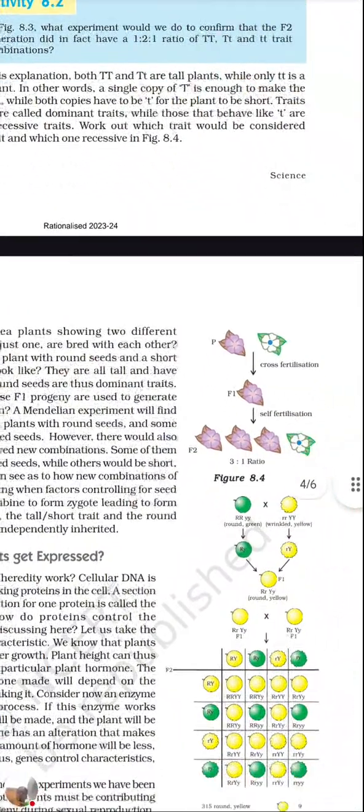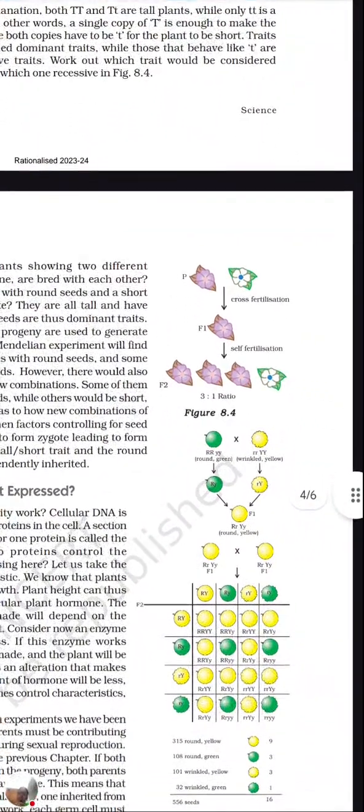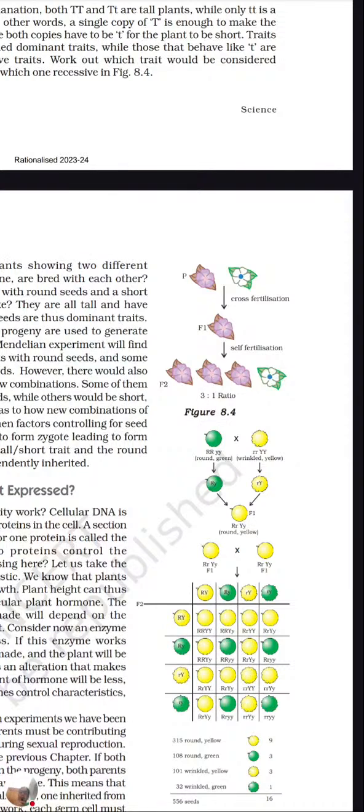So in the next figure, 8.4, they took a purple flower and a white flower. So here the purple flower is expressed more. So purple is the dominant one and white is the recessive one. So this we completed.